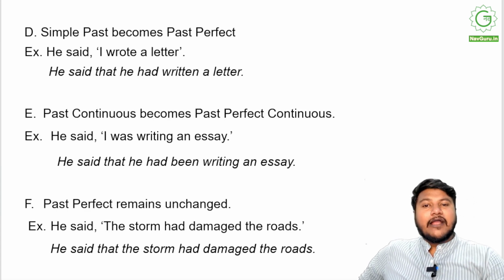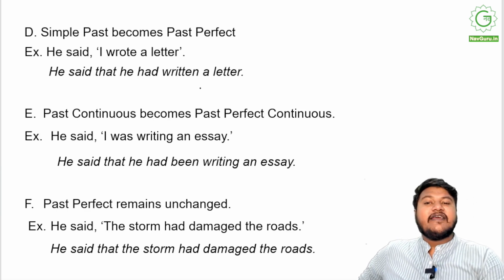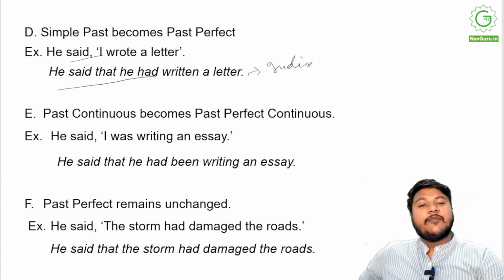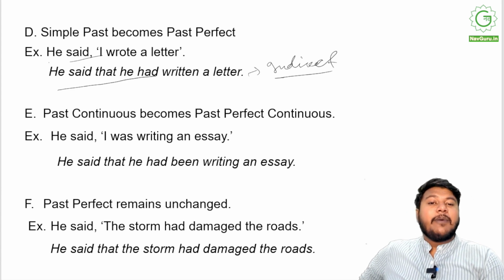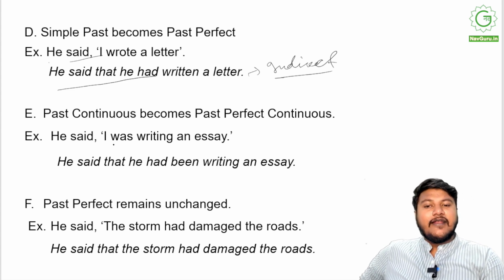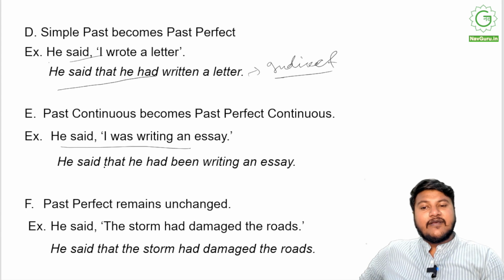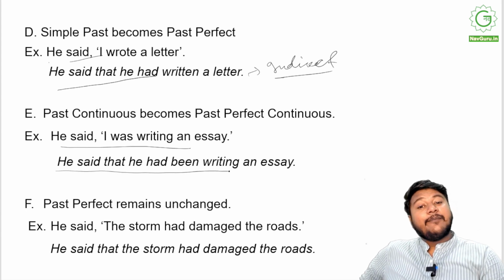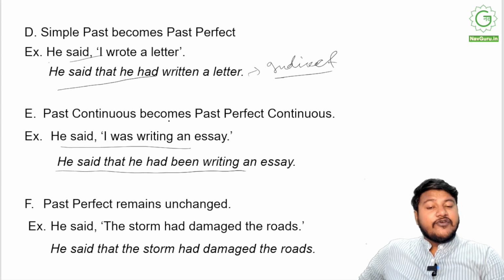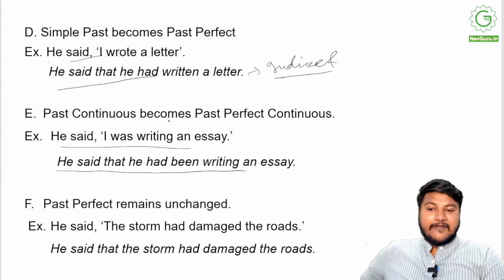Simple past becomes past perfect. He said, "I wrote a letter," right? Direct speech. He said that he had written a letter. Indirect, right? Reported. Past continuous becomes past perfect continuous. He said, "I was writing an essay," for example. He said that he had been writing an essay. Very important to remember this. Past continuous becomes past perfect continuous. He said that he had been writing an essay.